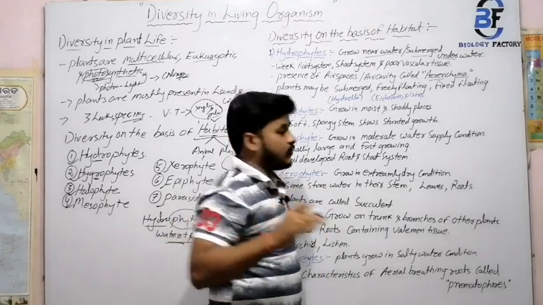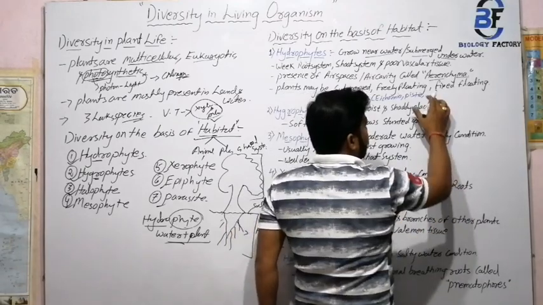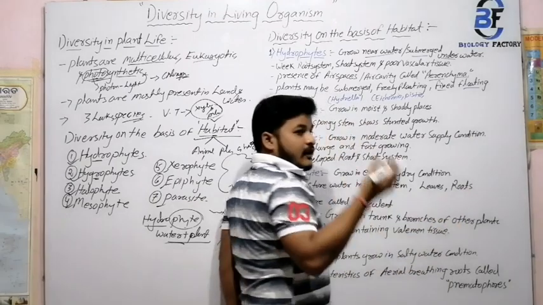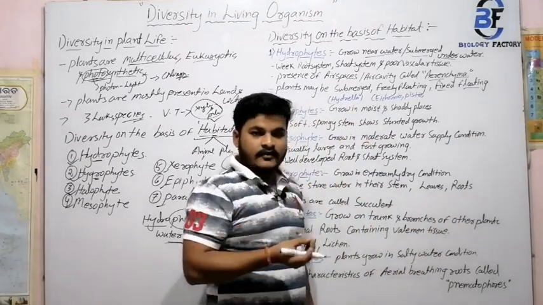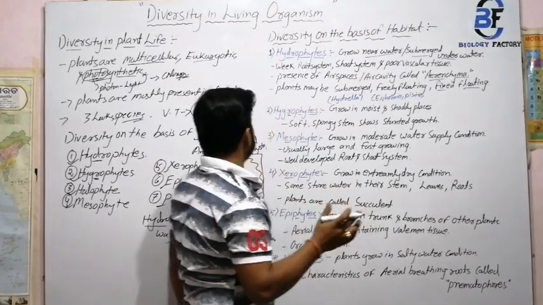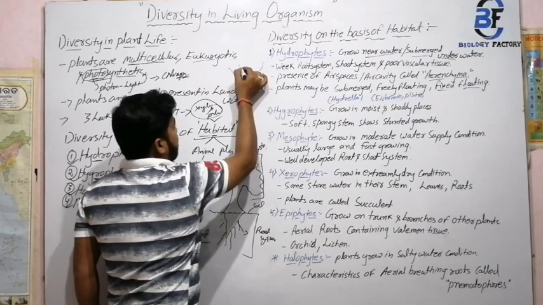Sorry, I repeatedly said soil instead of water. So nextly, fixed floating. Fixed floating means one part is fixed in the soil and the other part floats. You just take an example of a pond with lily and lotus.